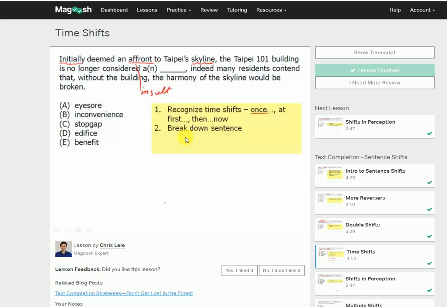We found this keyword, affront, but it is no longer considered an affront. Though we have this shift, notice the words "no longer" show that it has changed, but the word we actually want in the blank is the same. It was once deemed something that's ugly, but it's no longer, there's the time shift, considered ugly.